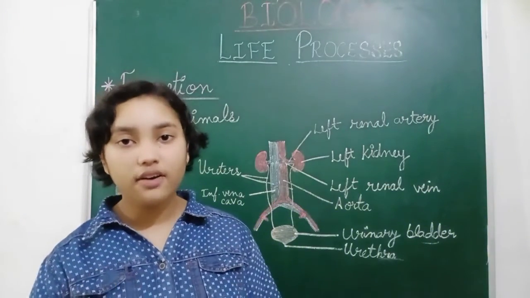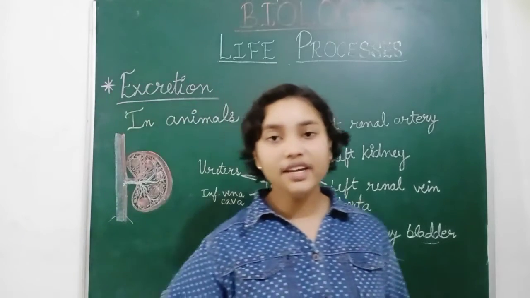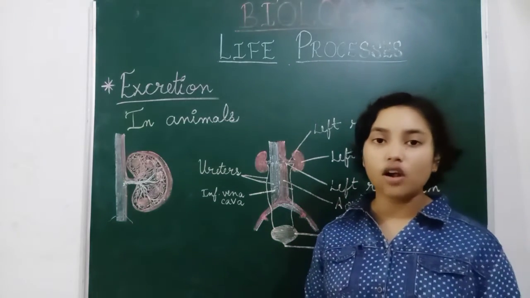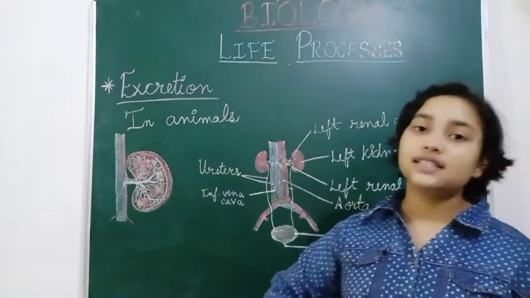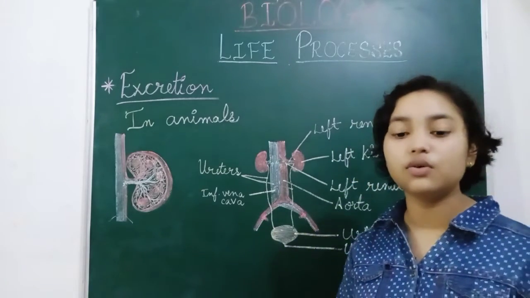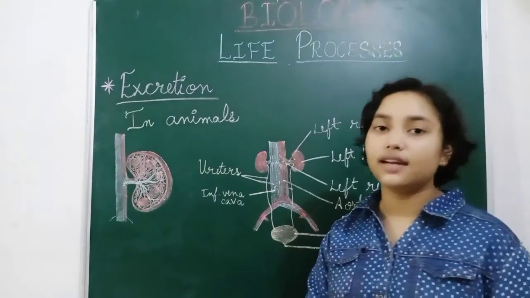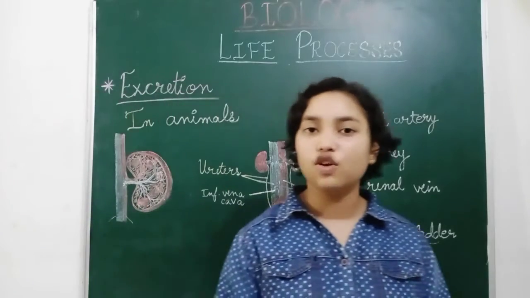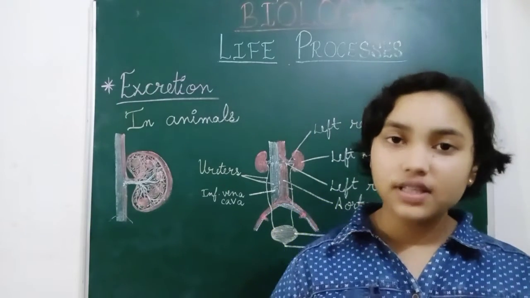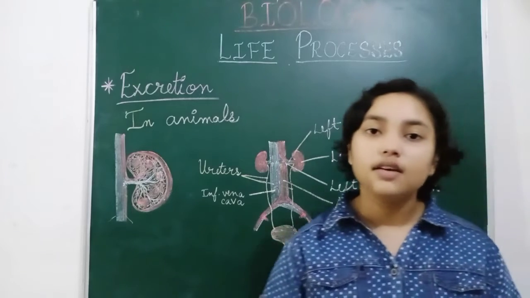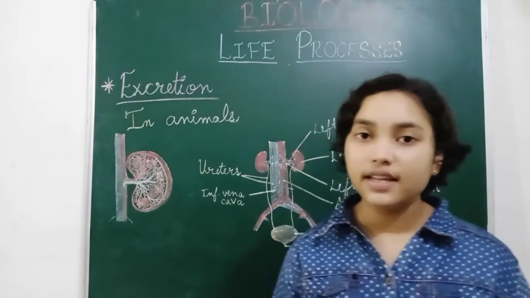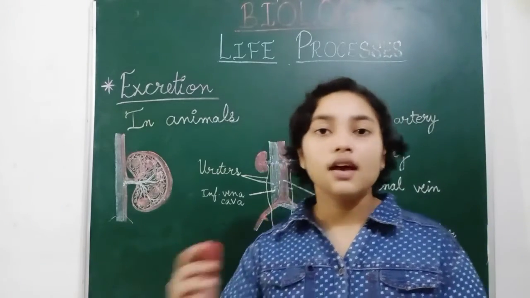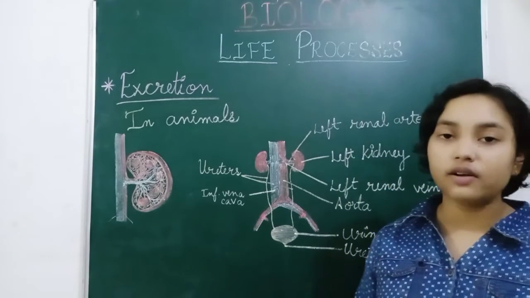We can donate our organs when we are alive also. We can donate a single kidney, because a single kidney can purify all of our blood. So one kidney can save another person's life. So why not donate organs? We should donate organs, and we should donate blood also, because whatever blood group we have, a person with a matching blood group is given that blood, in cases of injury or serious accidents.